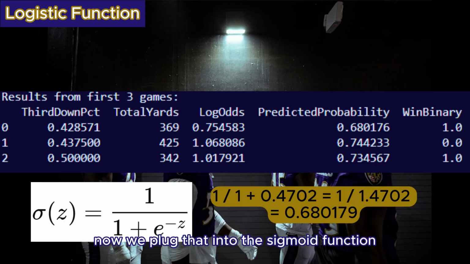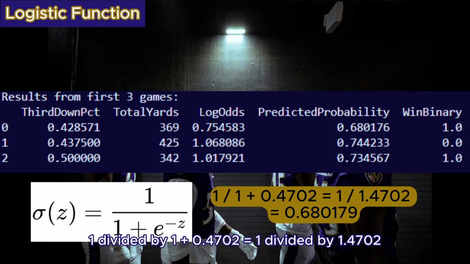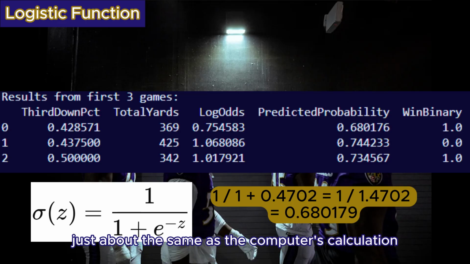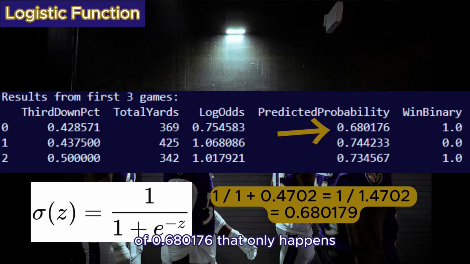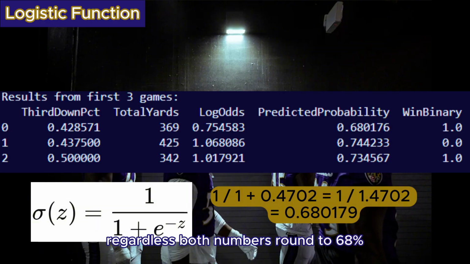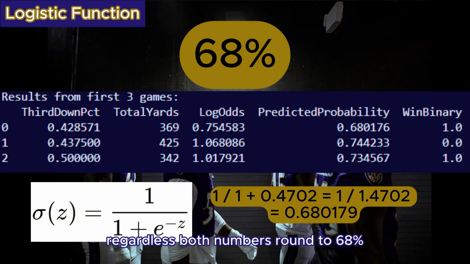Now we plug that into the sigmoid function. 1 divided by 1 plus 0.4702 equals 1 divided by 1.4702, which equals 0.680179, which is just about the same as the computer's calculation of 0.680176. That only happens since different calculators have their own rounding errors. Regardless, both numbers round to 68%.